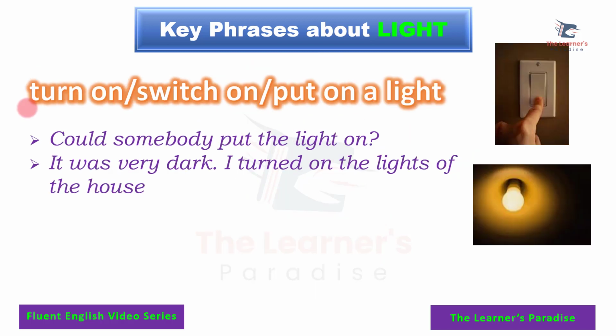Next phrase is turn on the light or switch on the light or put on a light. All these three phrases mean the same thing. When you turn on the button, it starts shining. Example sentences: Could somebody put the light on? It was very dark. I turned on the lights of the house.